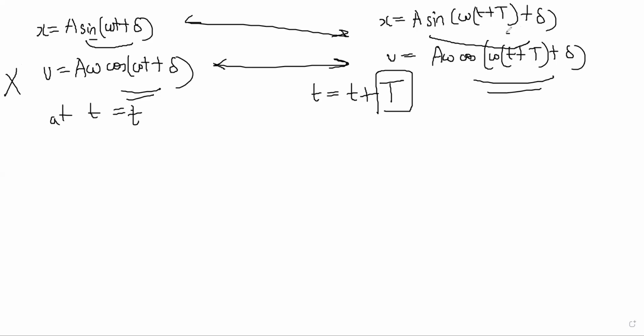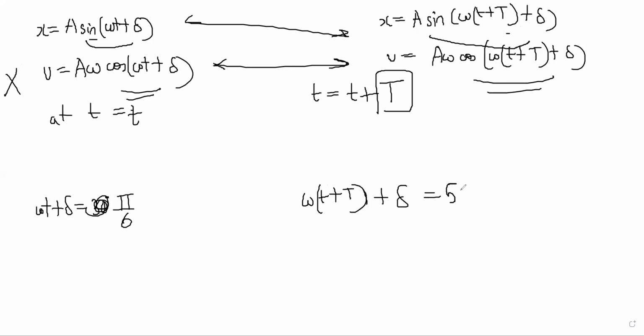And if just the sine had to match, then it is possible that omega t plus delta could have been 30 degree or pi by 6, and omega t plus delta could have been 5 pi by 6, right? Then also both the sines would have been the same. But notice that if you took this case, the cosines would not match, because it will become negative, right?